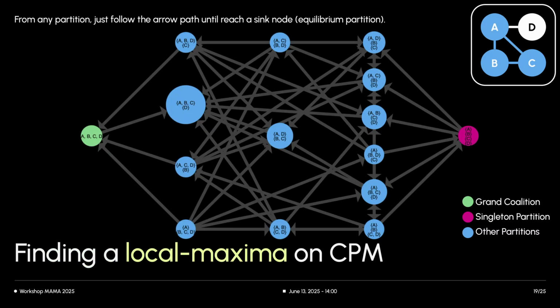So how do we find these equilibrium partitions in the competitive Potts model? Starting from any initial partition in our directed meta graph, an algorithm can simply follow any path of improving moves. That is, any sequence of single node moves that increase the overall partition quality or potential function. Eventually, such a path will reach a sink node, which is an equilibrium partition where no single node move can further improve the potential. The key theoretical question is about the efficiency. How many moves or steps might it take to reach such a sink node or local maximum?